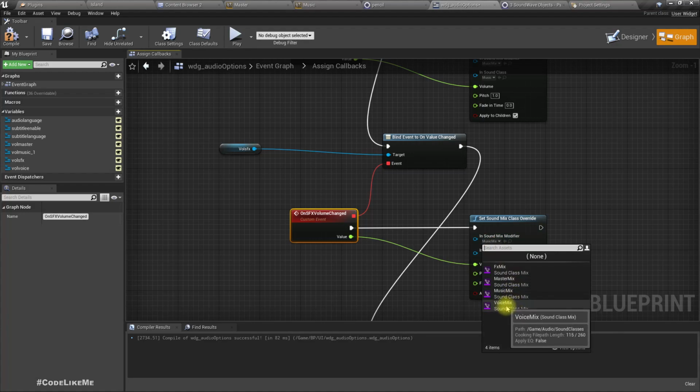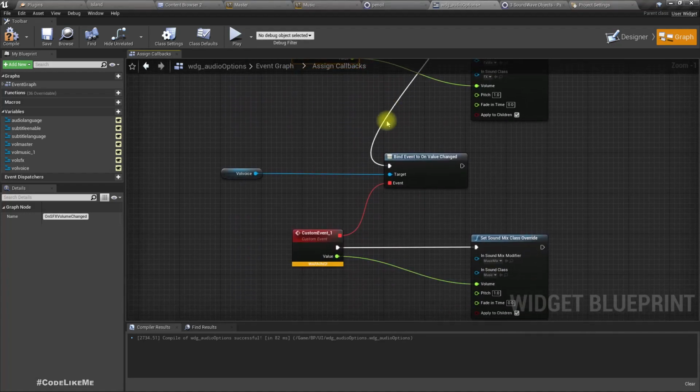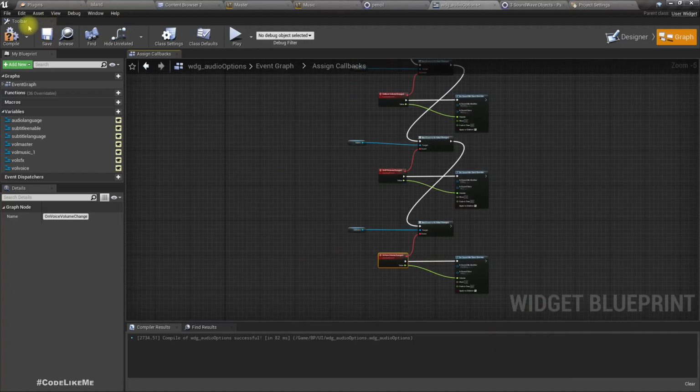Change this to FX mix and FX class. On voice volume changed, change the mix to voice mix and class to voice class.